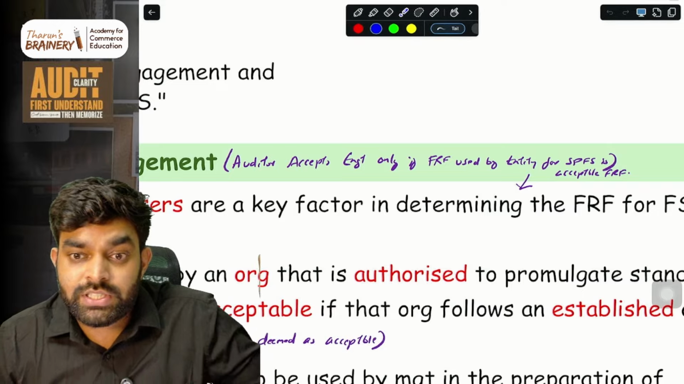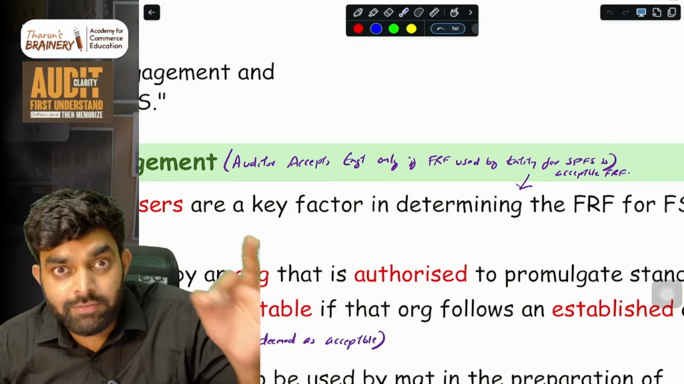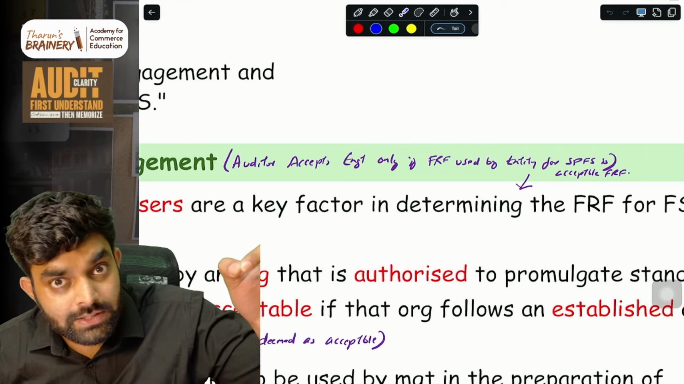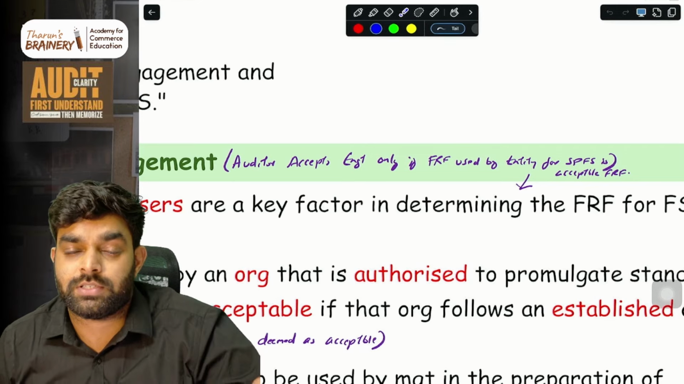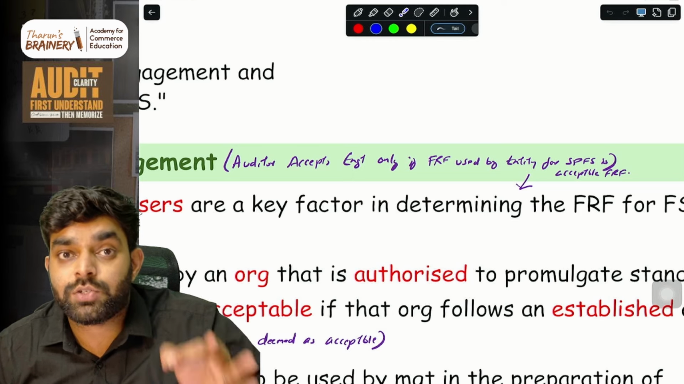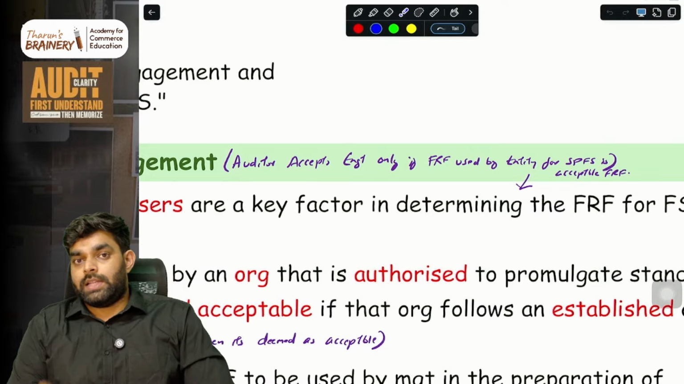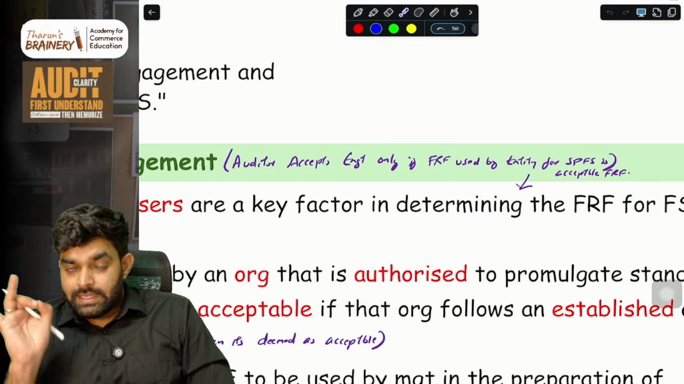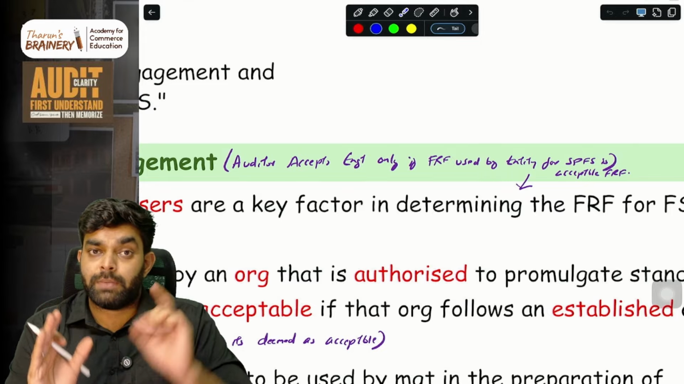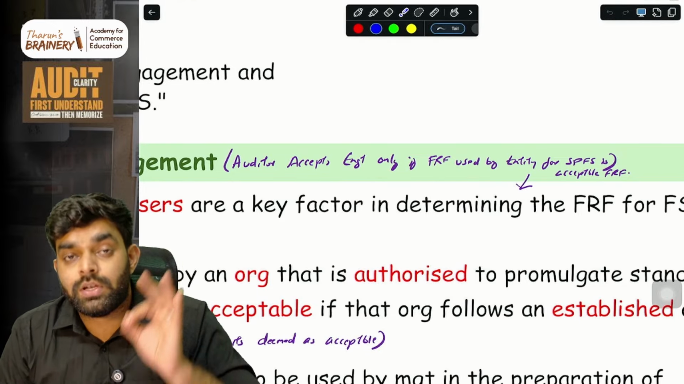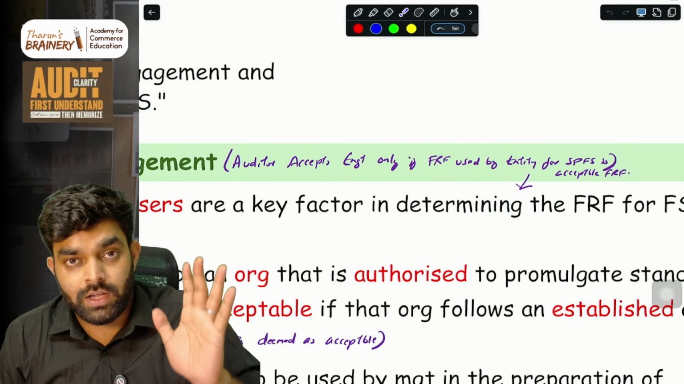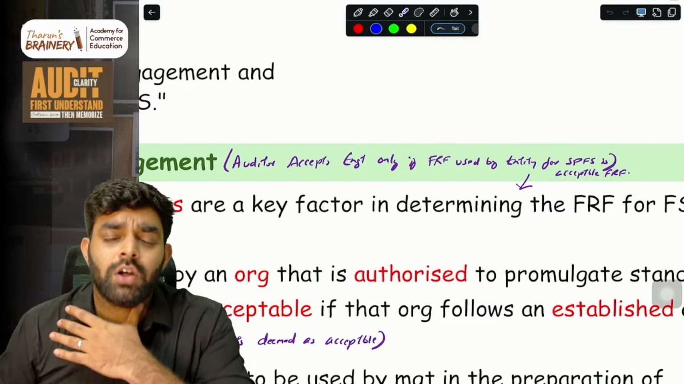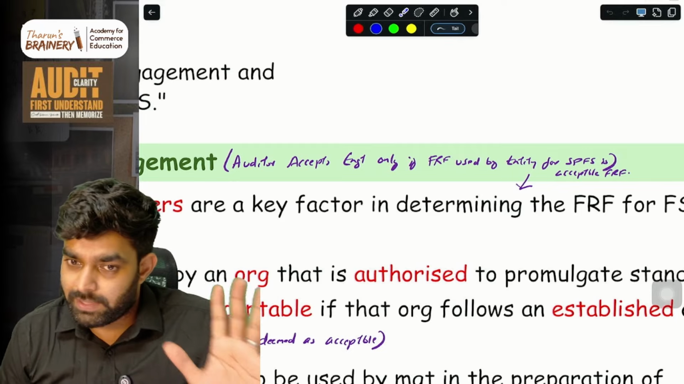Before starting the audit, I should check whether the financial reporting framework, that is, the special reporting framework that management has used in preparing the special purpose financial statement, is actually acceptable or not. Whatever financial reporting framework they have used, is it actually an acceptable framework? If it is an acceptable framework, then only do the audit. If it is not an acceptable framework, don't do the audit. Simple as that.